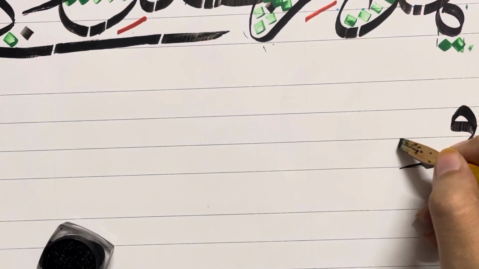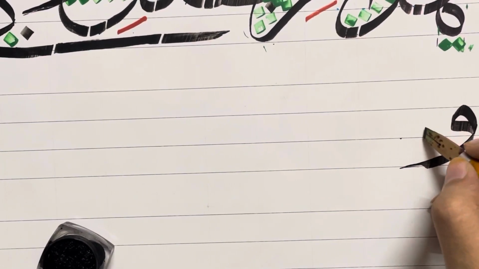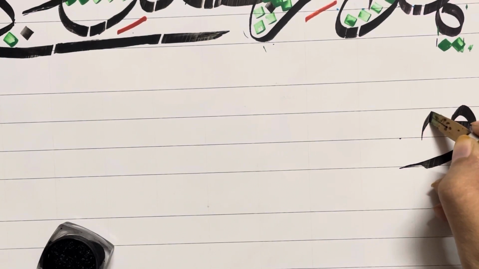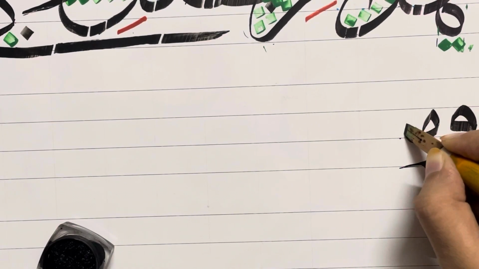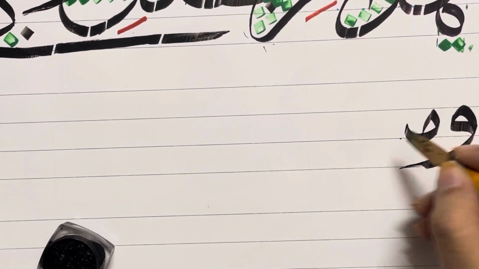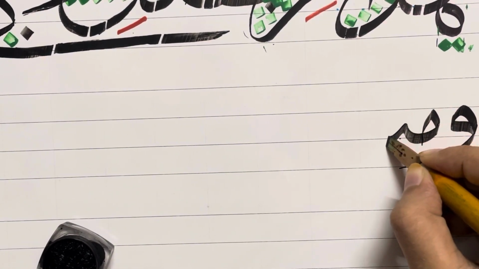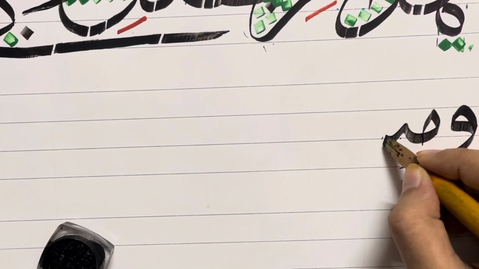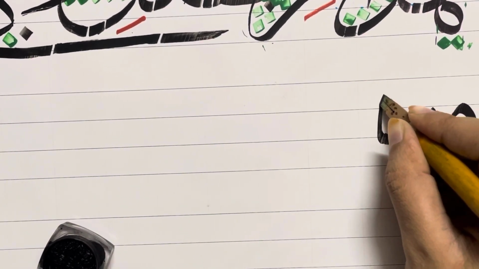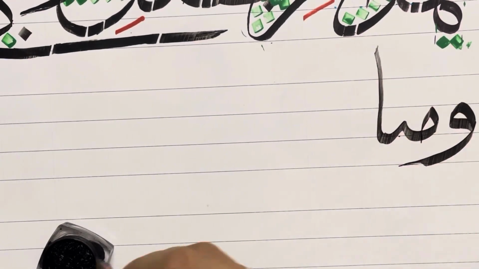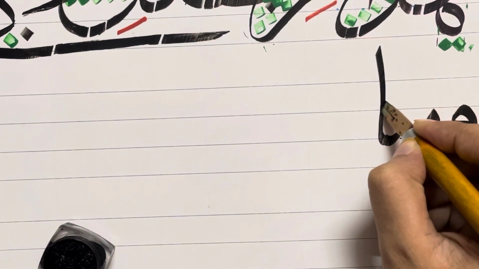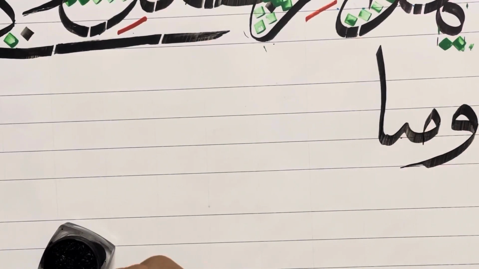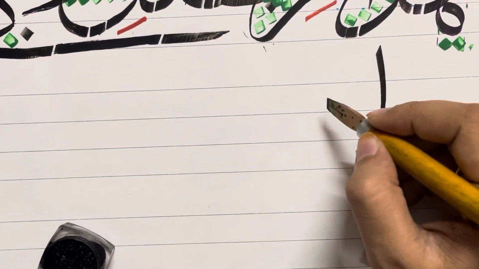So my connection point will be somewhere over here. I'll start a bit above. Sorry, I'm making this shape, so I'll just start at this point. Okay, and now from this point I just go up. You can make this wama, slightly curving to the left side. Wama, then you can make kana.